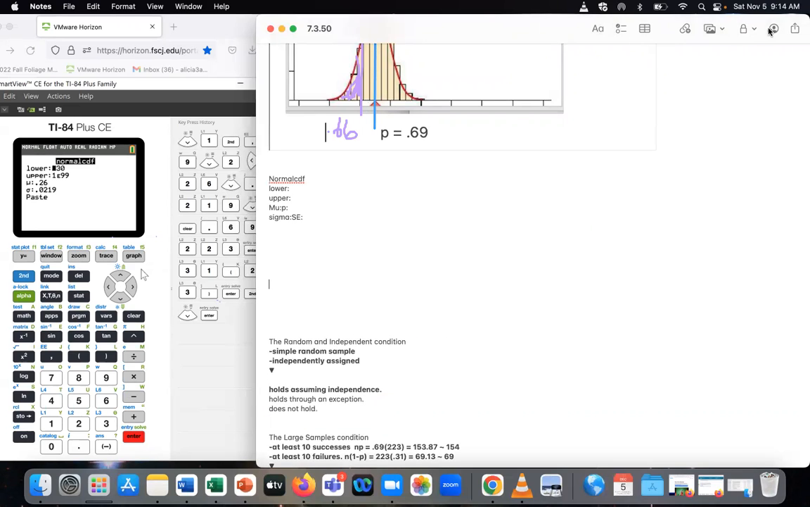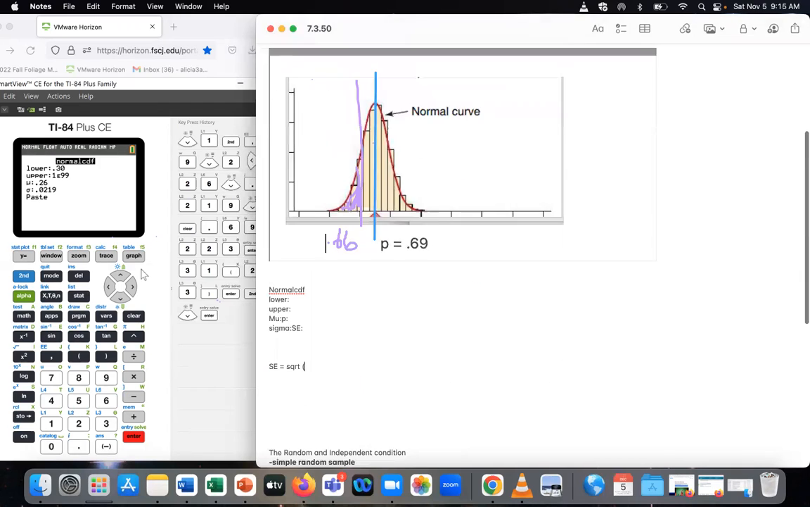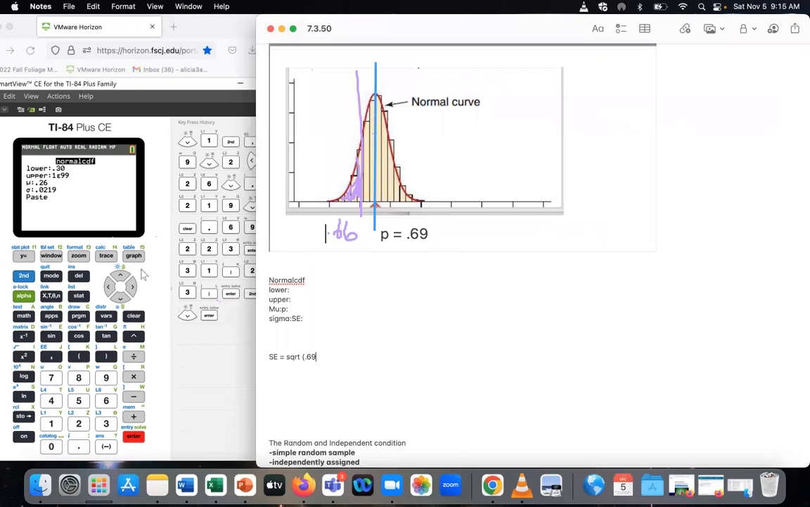So I'm going to pull that formula over. Actually, let's just do it right here. Standard error is equal to the square root of P multiplied by the value for 1 minus P. So we've done this enough at this point. It's 0.69 times, here, I'm going to actually insert the formula so you can see it.